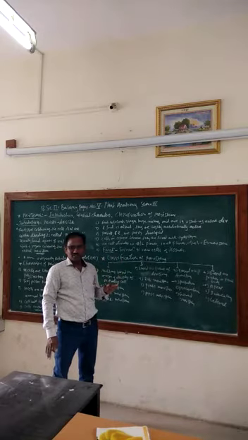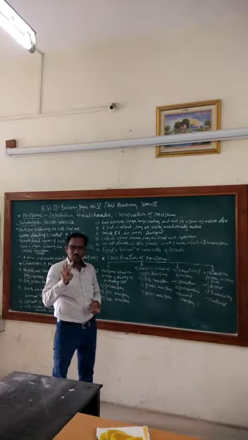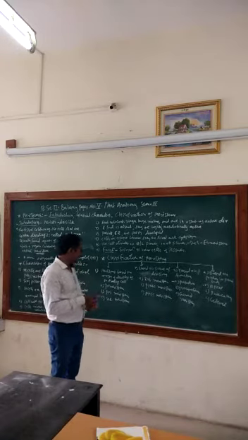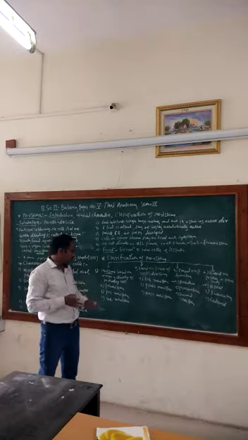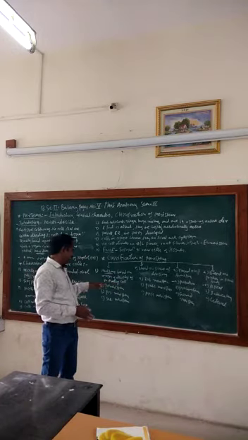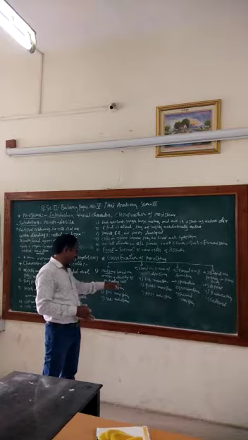Then next point, classification of meristems. There are mainly 4 types of classification of meristems. First type, classification based on origin and developing of initiating cells.